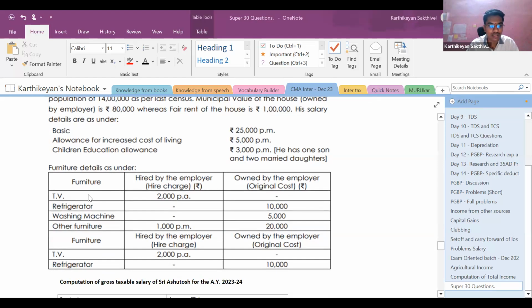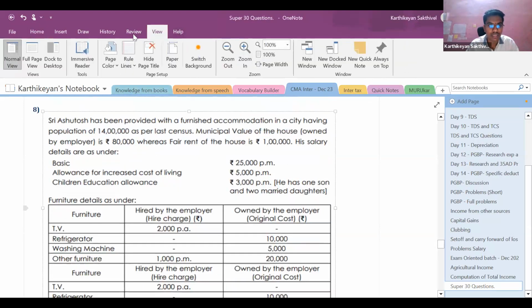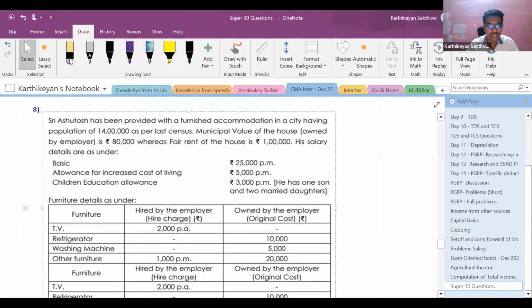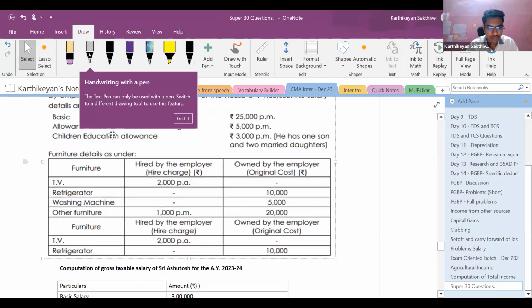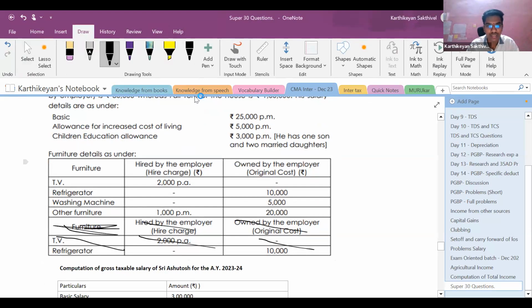Furniture details are as under. So here, this was just a question which is copied as it was given in the question, but there is just one small thing. You can just omit this part. So all these things can be omitted. It is just a repetition, right?